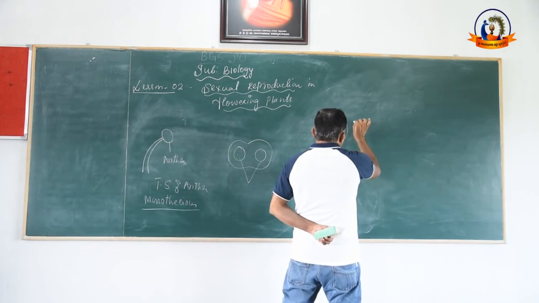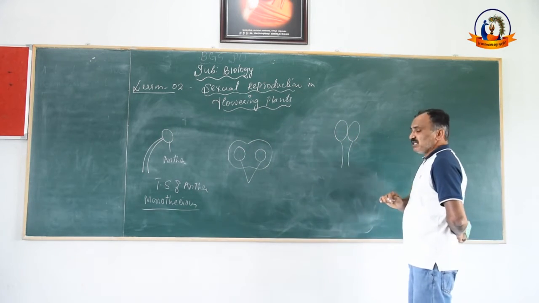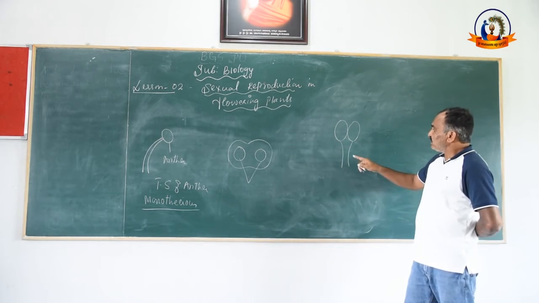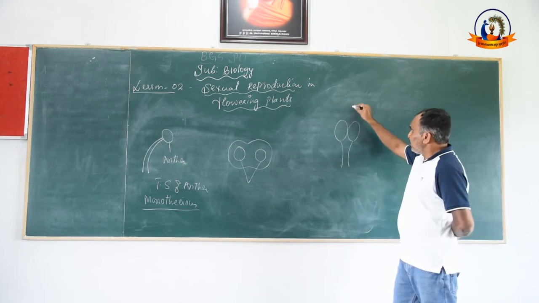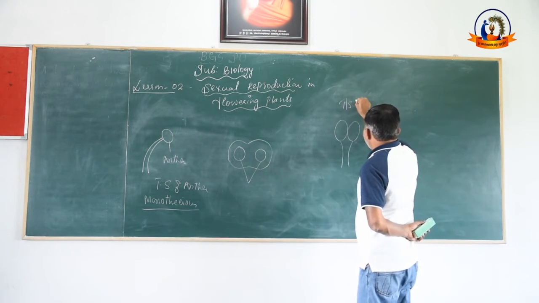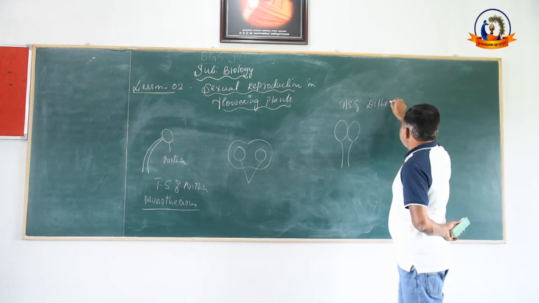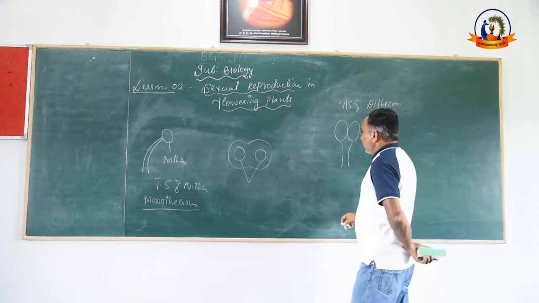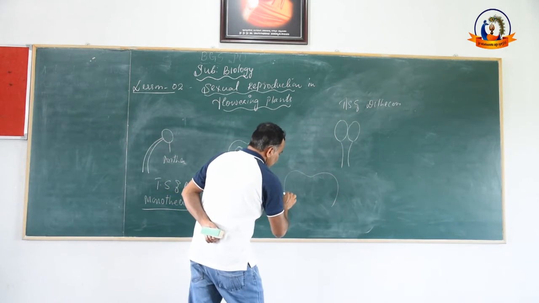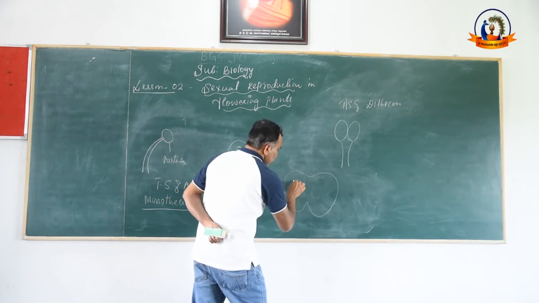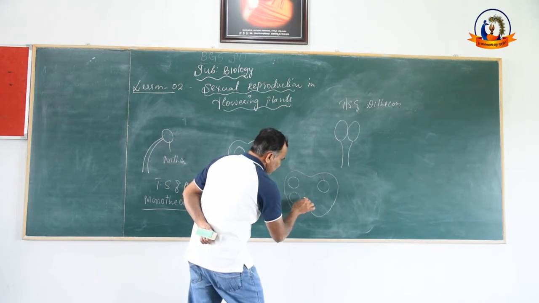See, this is a dithecous stamen. What is the meaning of dithecous stamen? Dithecous stamen means a stamen has two anther lobes. If you take a TS of a dithecous stamen under the microscope, see, you will see a structure like this.